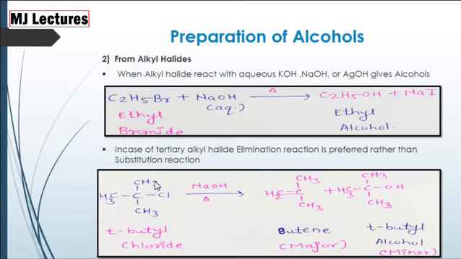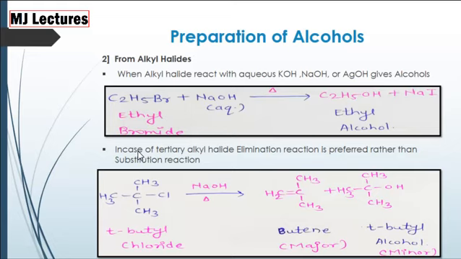Now preparation of alcohols from alkyl halides. When alkyl halide, that is ethyl bromide, is treated with aqueous sodium hydroxide and heated, we get ethyl alcohol as a product and sodium bromide as a byproduct. In this reaction, the bromine group, that is the halide group of the alkyl halide, is replaced by the OH group of sodium hydroxide and we get alcohol as a product.